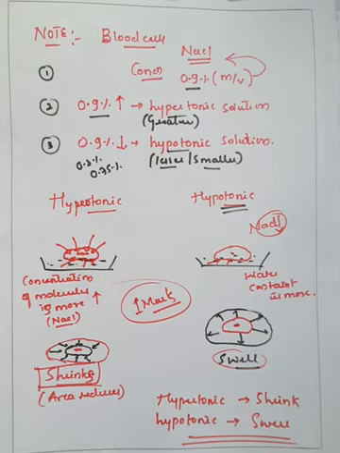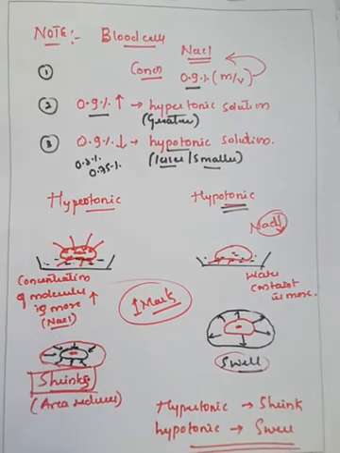So what is isotonic solution, what is hypertonic solution, what is hypotonic solution, as well as what happens when the blood cell is dipped in the solution which is having the greater concentration than the normal saline concentration. Or they may ask whenever the blood cell is dipped in the hypotonic solution, what will be the changes that are observed in the blood cell, right? Like this, a 1 mark question will definitely be asked in your annual examination.